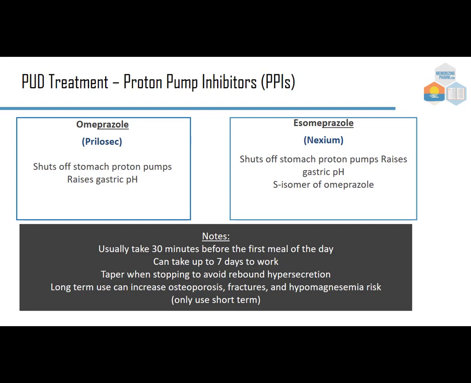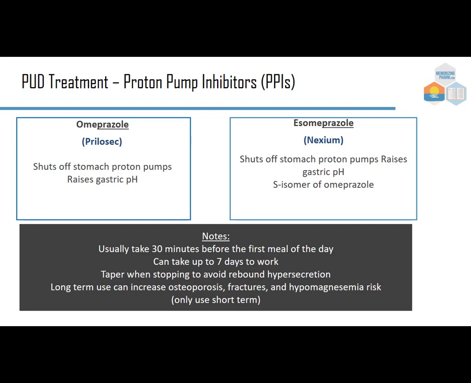Peptic ulcer disease: proton pump inhibitors, antacids, H2 blockers. These are the newest, but they're certainly not new. Omeprazole and esomeprazole both have the prazole ending, and this lets us know that it's a proton pump inhibitor. We'll see there's a little bit of an issue with something like aripiprazole, where the piprazole ending lets us know that this one is for schizophrenia. But right now, prazole is PPI.